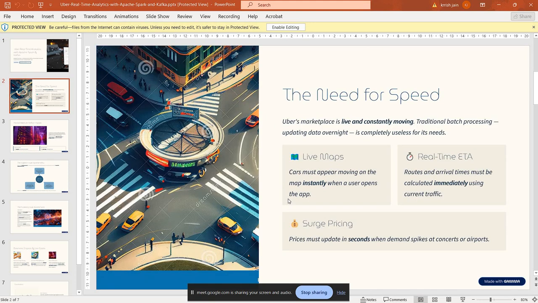The need for speed. Uber's marketplace is live and constantly moving. Traditional batch processing, updating data overnight, is completely useless for its needs. So it uses live maps, real-time ETAs, and surge pricing. Under live maps, cars must appear moving on the map instantly when the user opens the app. Real-time ETA: routes and estimated arrival times must be calculated immediately using current traffic. Surge pricing: prices must adapt in seconds when demand spikes at concerts or airports.